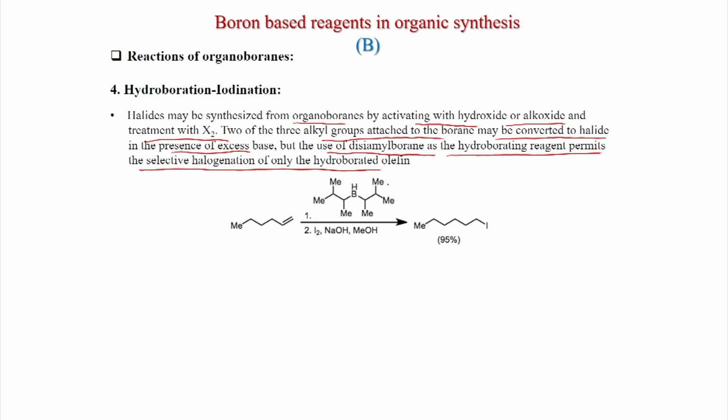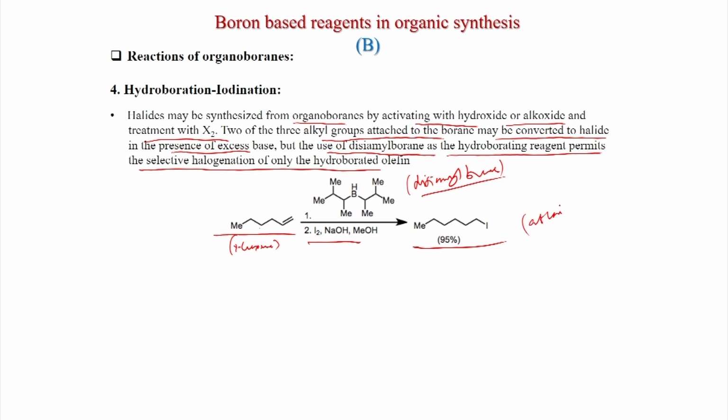So, this is the dicyamyl borane. And when 1-hexene is used for the hydroboration, and after that you treat with iodine, NaOH, methanol, you get the iodine at the terminal carbon.